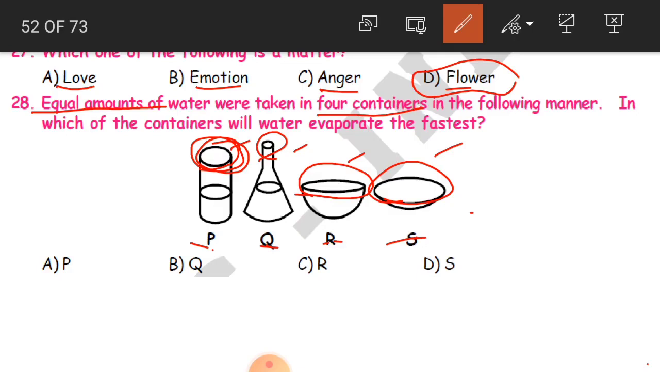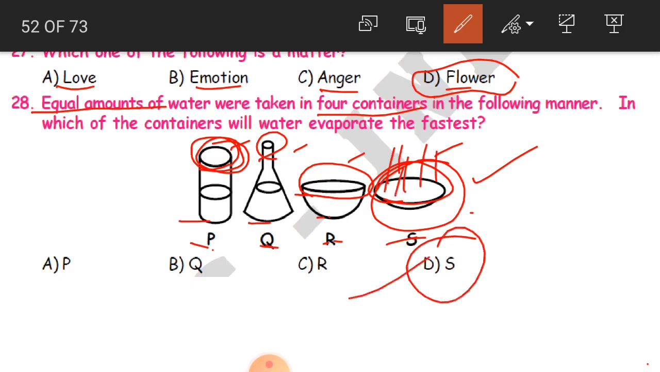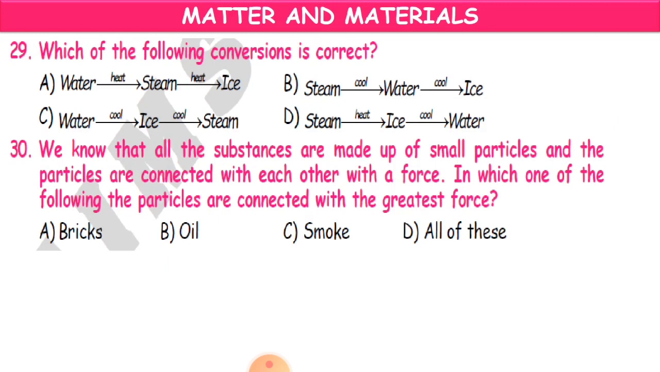So what will be the answer, children? Yes, the answer is S. Why? Because it has a wide mouth compared to the other three. As it has a wide mouth, the water will be able to evaporate very fast, because the space is more here. That is why S is the answer. Clear? Now, 29th question, children.